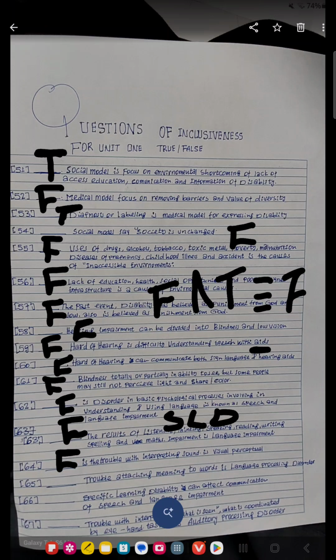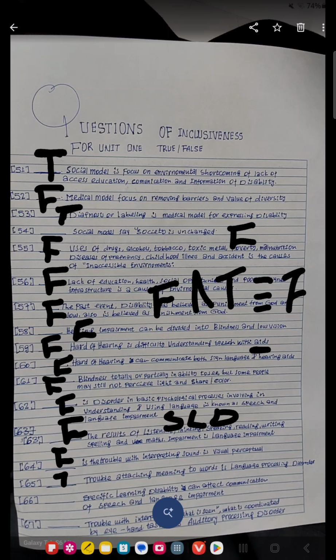Question 65. Attaching meaning to words is a language function. This is true, directly. It's true.